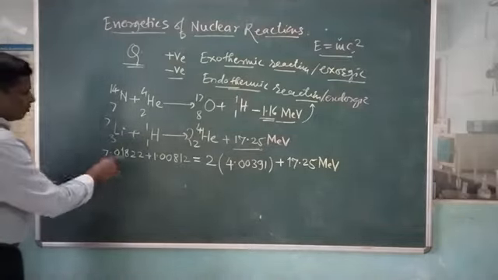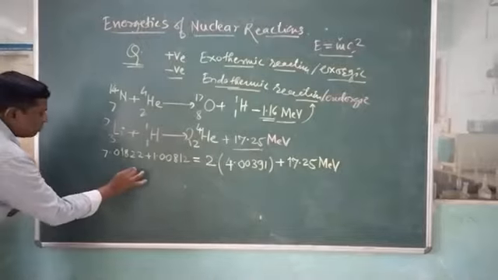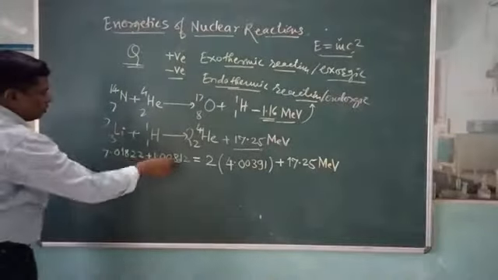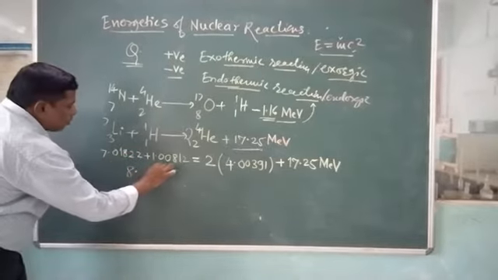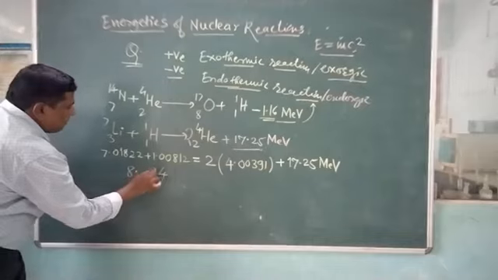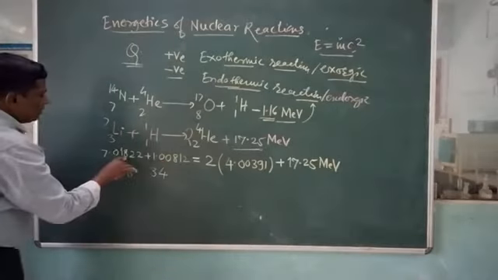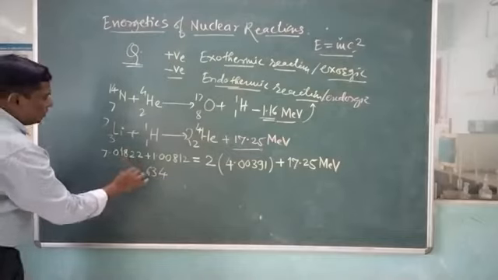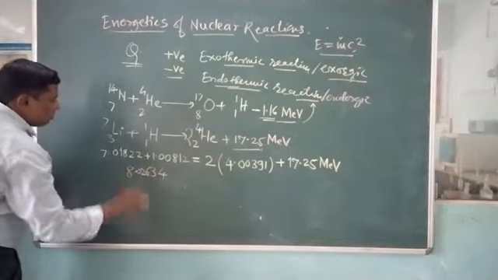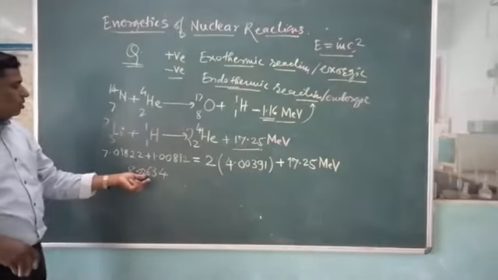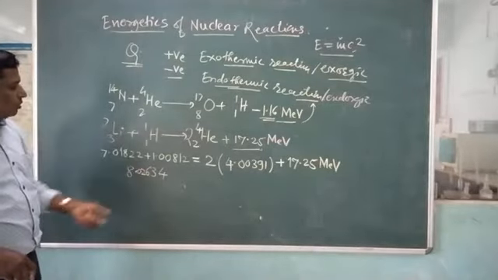Suppose we take 7 plus 1, this becomes 8. Then 2 plus 2 is 4. 1 plus 2 is 3, and 8, 16. The addition becomes 8.02634.